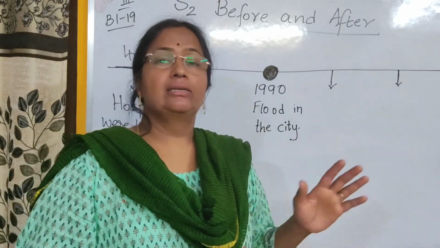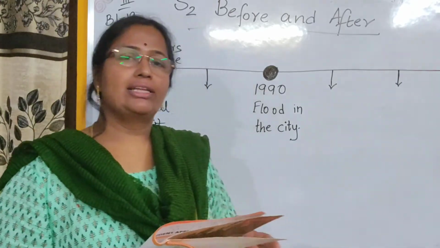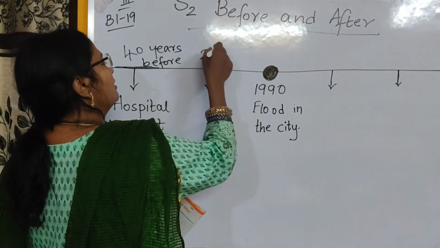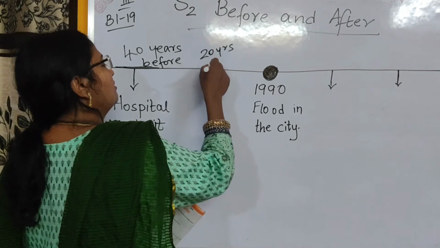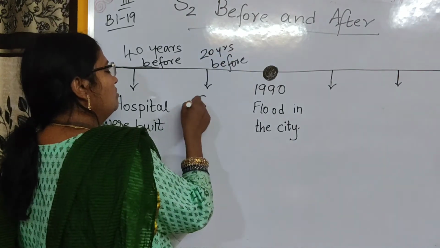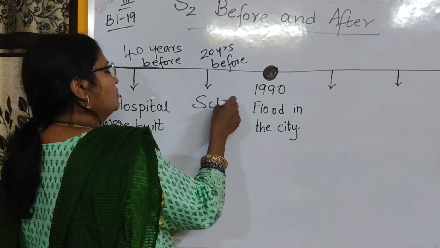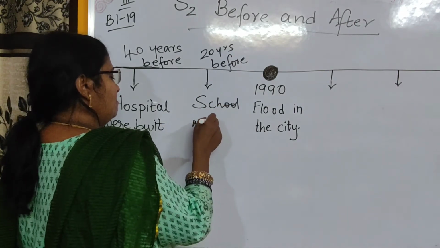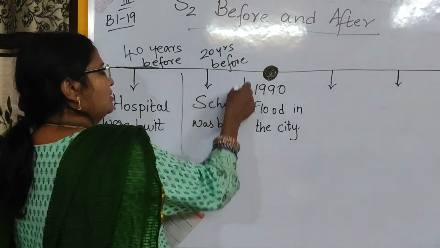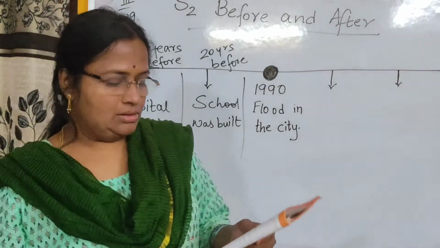Before means the flood was not there at that time. Before the flood, 20 years before. Okay, 20 years before. What was built? The school was built. Okay, you can show like this.